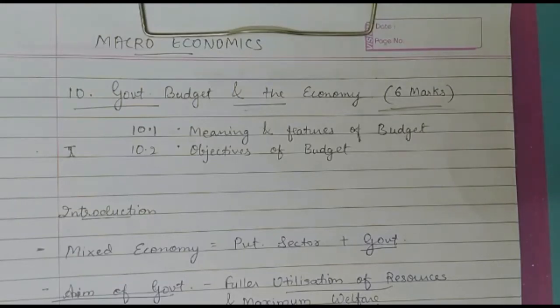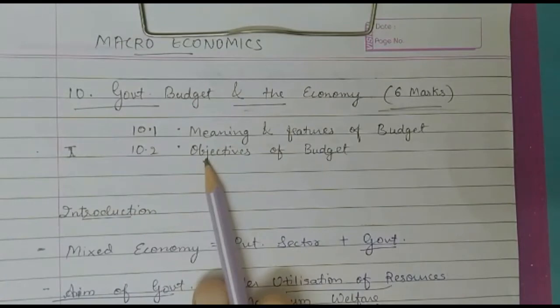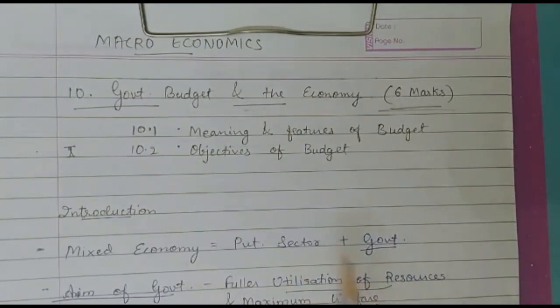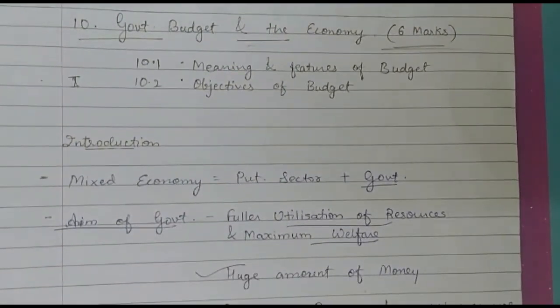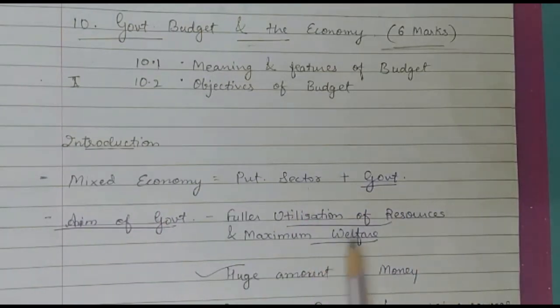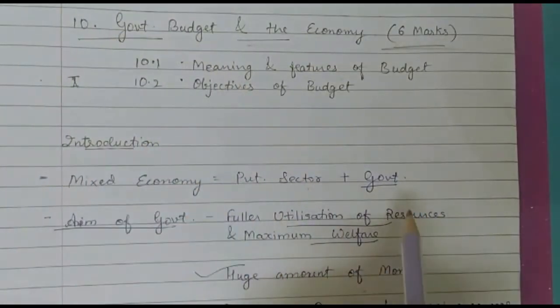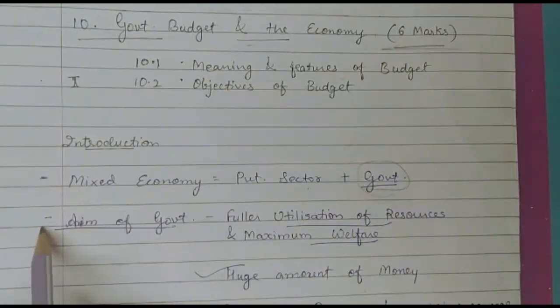Today, we are going to cover two topics: meaning and features of budget, and the next topic is objectives of budget. Before starting the topic, let's have a small introduction about what the budget is. As every one of us is very aware, India has a mixed economy. It means not only the private sector but also government operates in our economy. Now, as we are going to talk about government budget only, we are going to discuss the things about government in this chapter.